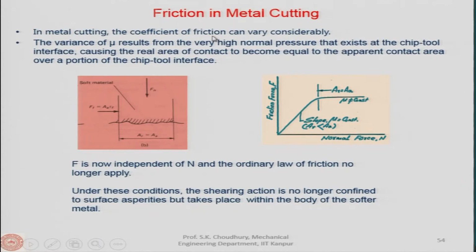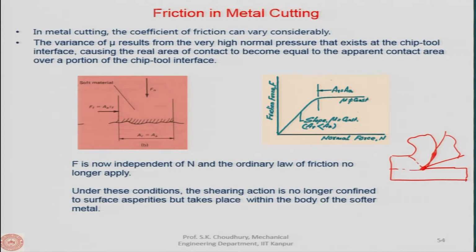In metal cutting, the coefficient of friction, however, does not remain constant as in the case of sliding friction. The variance of mu, that coefficient of friction, results from the very high normal pressure that exists at the chip-tool interface. If we see the cutting process, let me draw it this way: this is the chip being formed, this is the workpiece, and this is the tool.